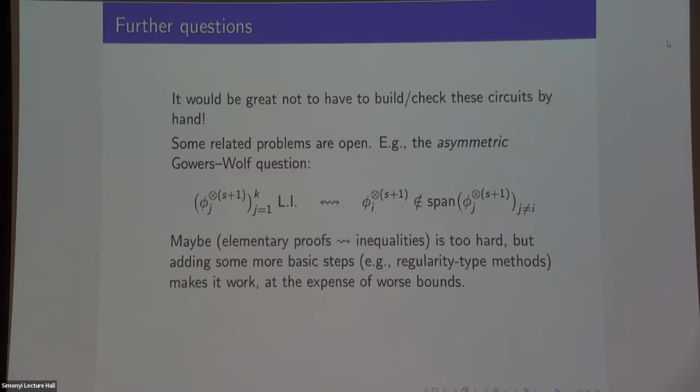Okay, final thing. If you don't believe this dream of mine, that maybe you can just take any elementary proof and turn it into an inequality using Cauchy-Schwarz and the triangle inequality, well, you could always try and give yourself more tools, right? Other inequalities exist, you could try using those too. Some of them just don't seem to help, but one of the things that might help is if you let yourself use the regularity limit.